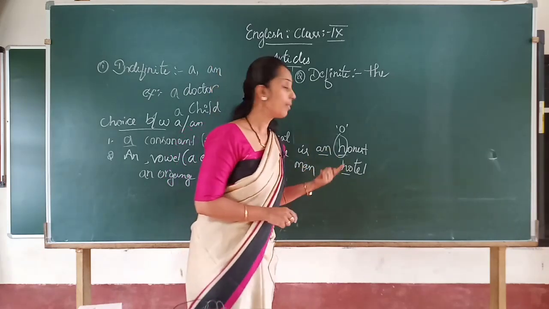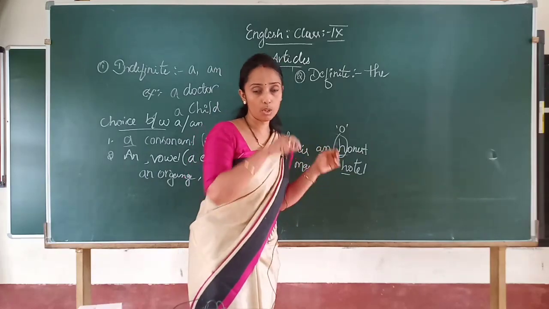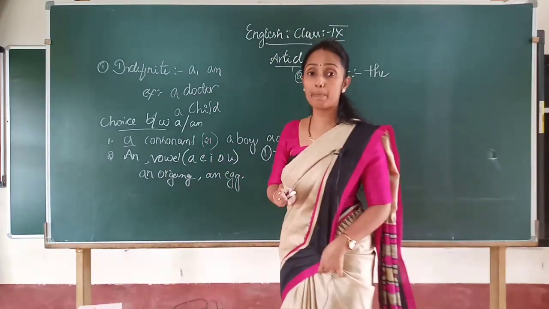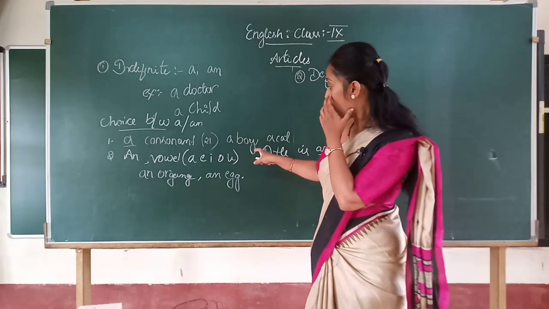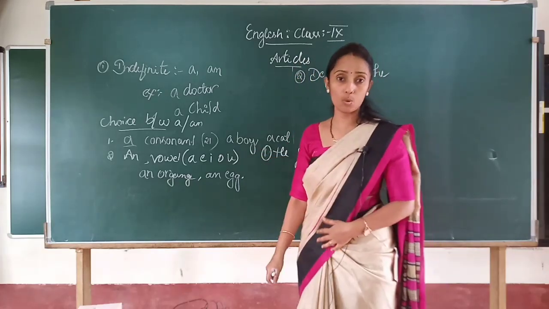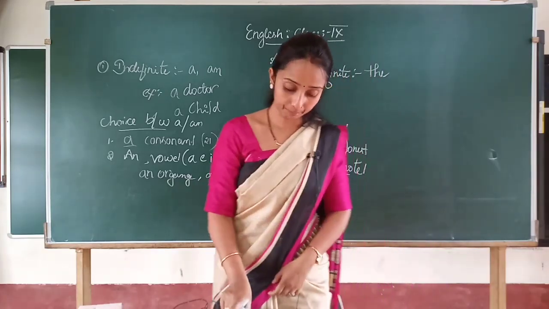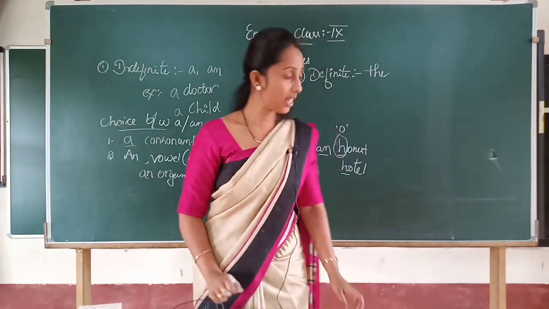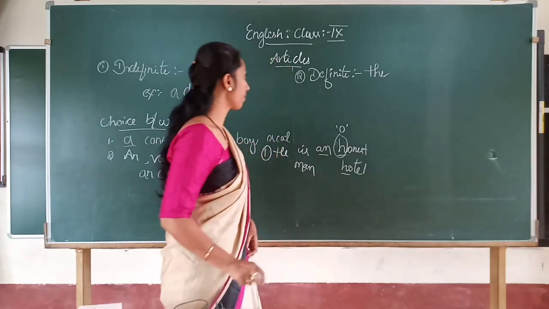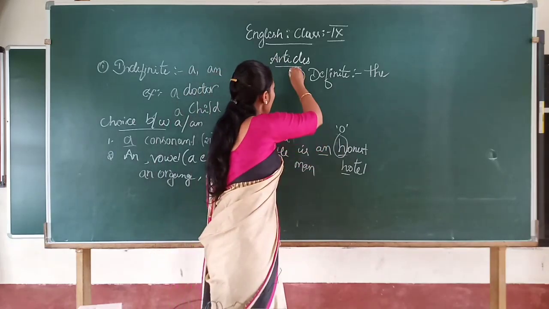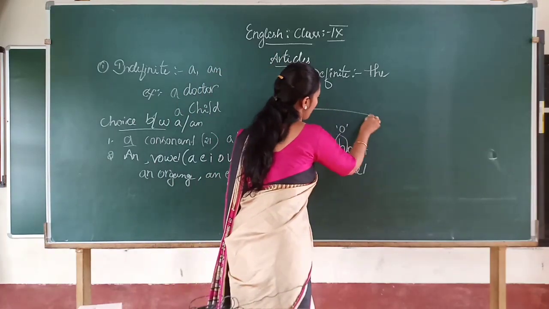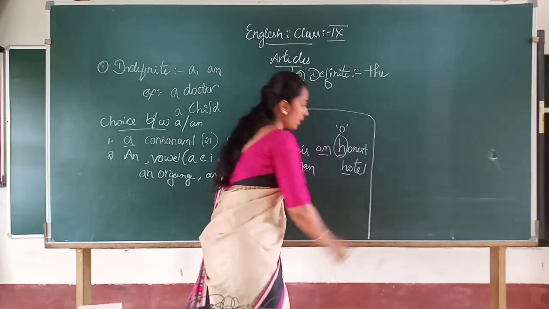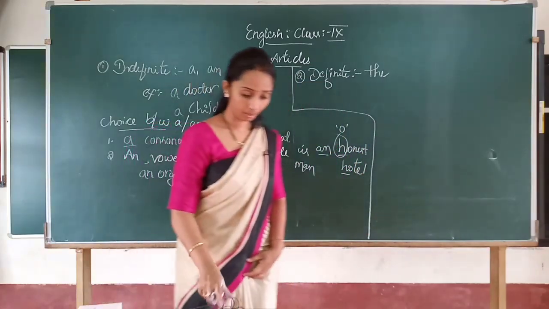Is it clear, children? That you have to observe first what you are writing. I am not referring to spelling, I am telling about vowel and consonant sound. Is it clear? Then next is definite article. What is a definite article?